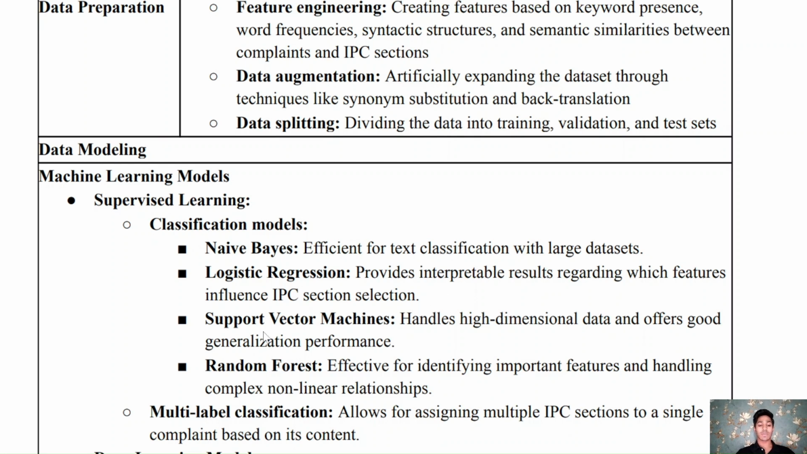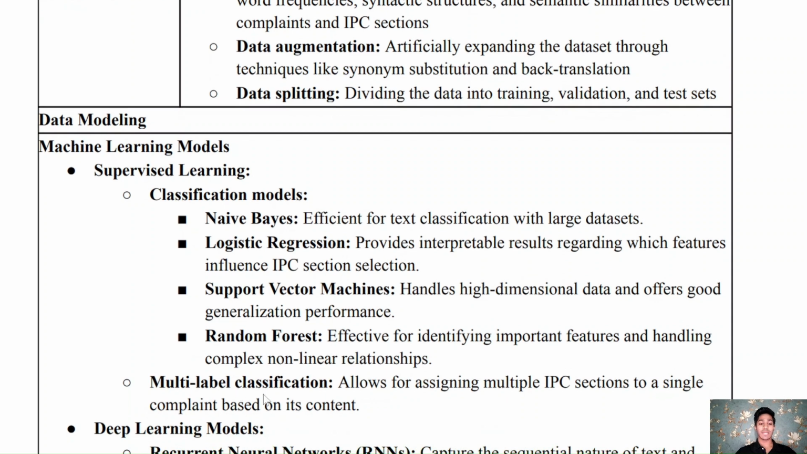And then we have support vector machines. It handles high dimensional data and offers good generalization performance. And then at last we have random forest. In this, it is effective for identifying important features and handling complex nonlinear relationships. So these were our classification models.